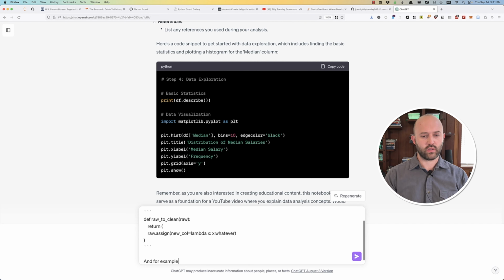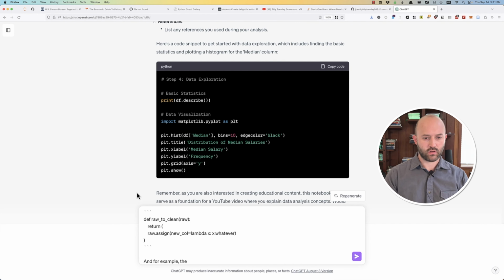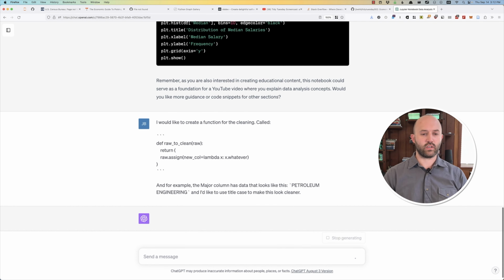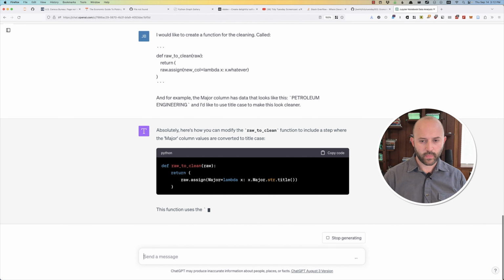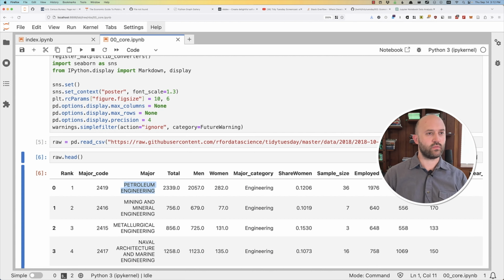And for example, the major column has data that looks like this. And I'd like to use title case to make this look cleaner. Let's see if it can actually make this a nice function. Hey, that looks relatively doable.